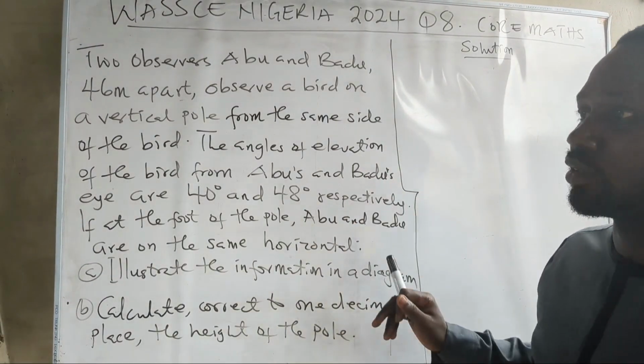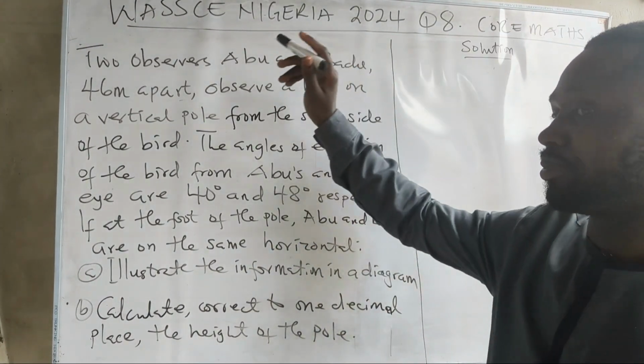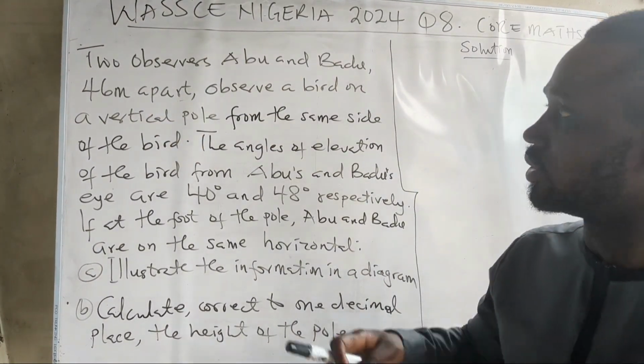Let's look at this question. WASSCE Nigeria 2024 question 8. We are still on angle of elevation and depression of trigonometry.